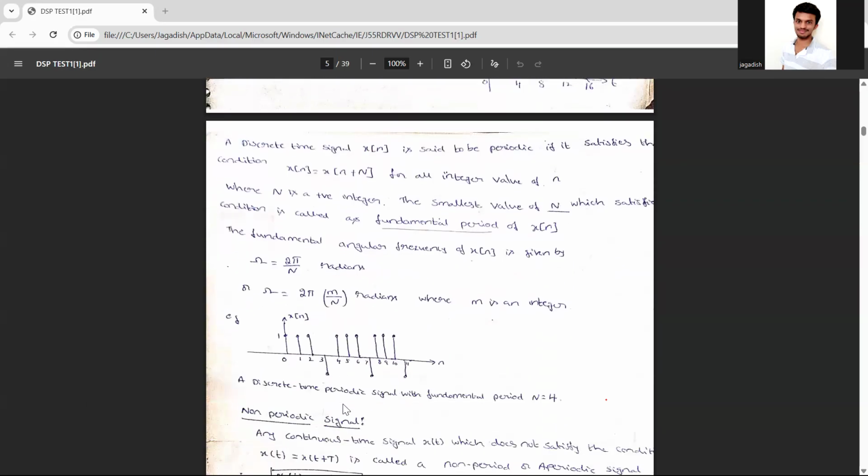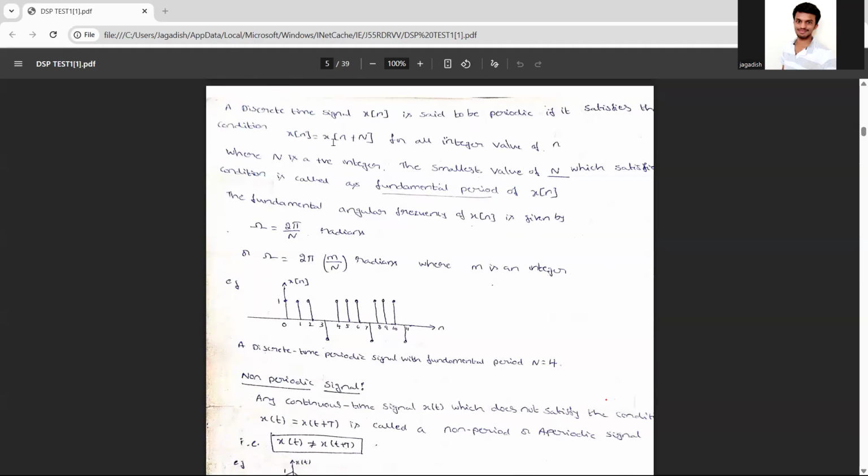So next comes the periodic signal. A periodic signal is x of n is equal to x of n plus N. The fundamental angular frequency of x of n is given by x of n is equal to x of n plus N. This will be measured by 2 pi by N. The sine wave you are representing will be represented in the form of a discrete time signal for your periodic signal. So that will be your periodic signal.